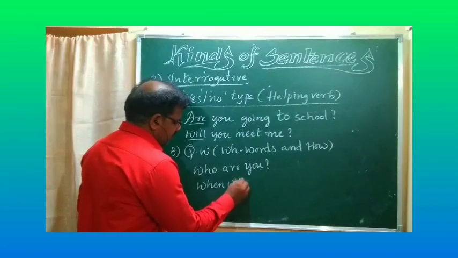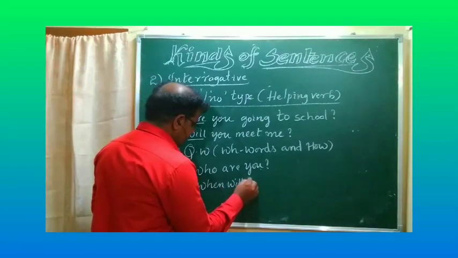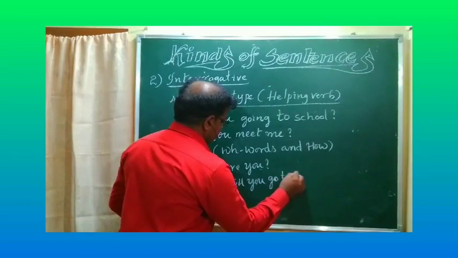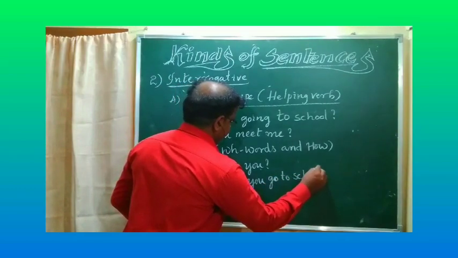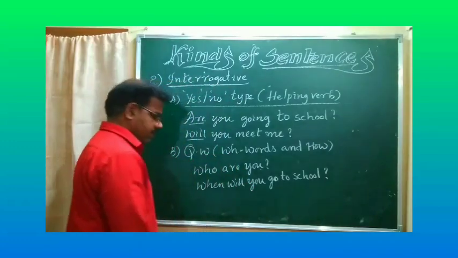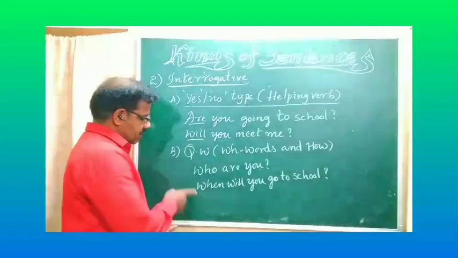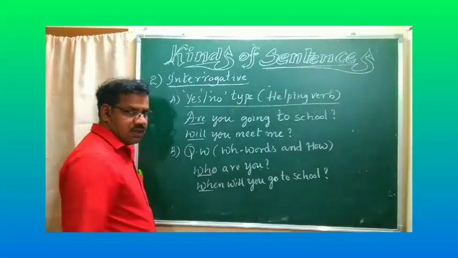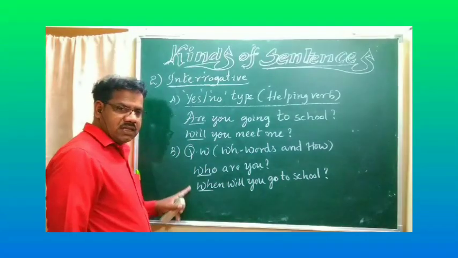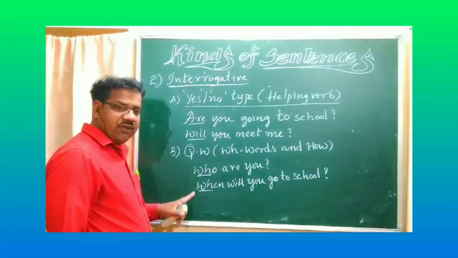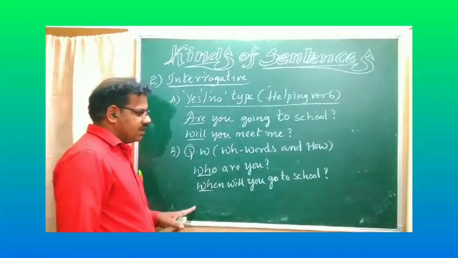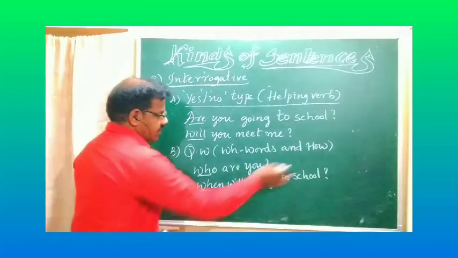When will you go to school? We are asking a time or day. Here the WH letters are common, so they are WH words. Not only these: who, when, which, whom, where, like that. And finally, what is that?